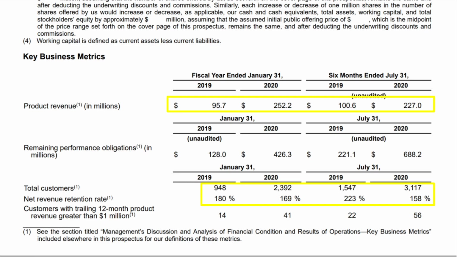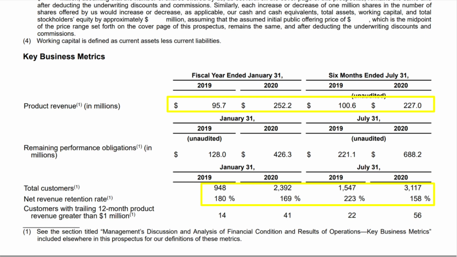That's a massive increase in customers, which is great to see, that they're not only generating more revenue, but they're also getting a lot more individual customers. Not just a lot more, but substantially more customers. I mean, that's a 100% increase in the amount of customers that they're receiving there. On top of that, from January 2019 to 2020, their total customers increased from 948 to 2,392.